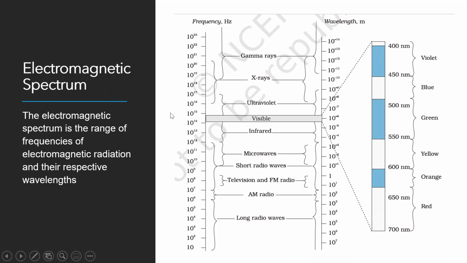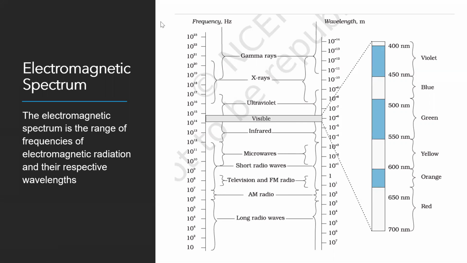This is the electromagnetic spectrum. Electromagnetic spectrum means the range of frequencies of electromagnetic radiation. So here, all these are electromagnetic radiations. Which are they? Gamma rays, X-rays, ultraviolet, visible, infrared, microwaves, radio waves, which are short, and FM radio waves, AM radio waves. So together I'm mentioning these as radio waves. So you have to know this order.